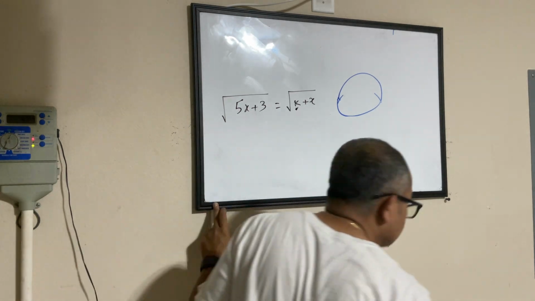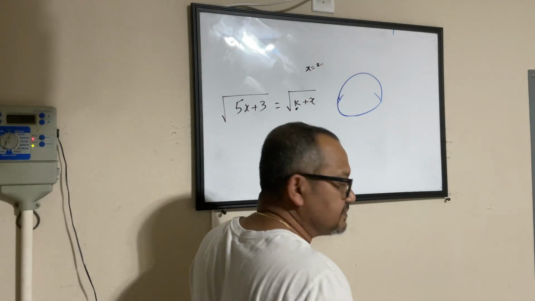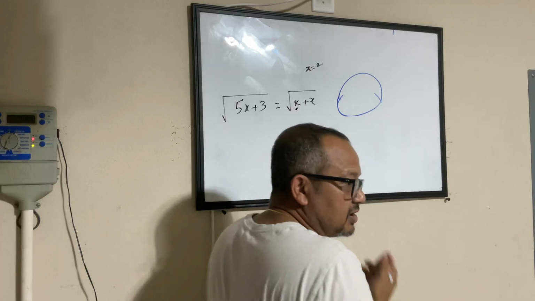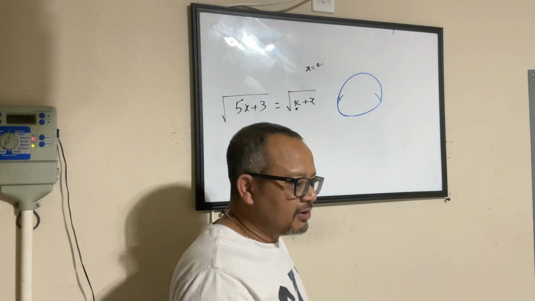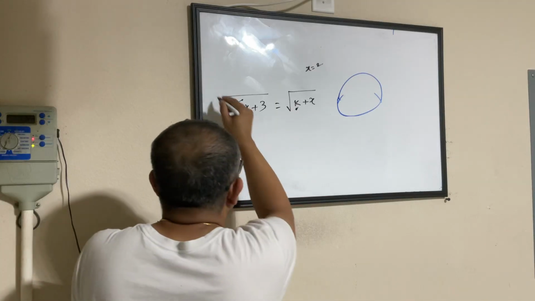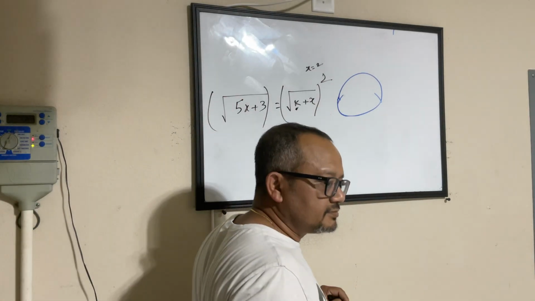You have to keep in mind that your value is x equal to 2. We'll come to that. What we don't like is these radical symbols, right? They are annoying. How do we knock them off? Square it. What does it become?